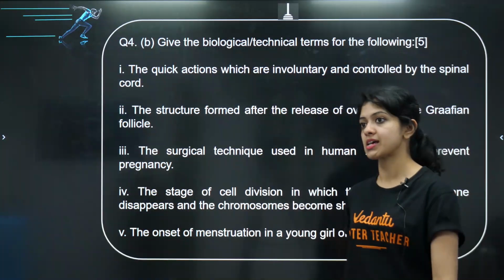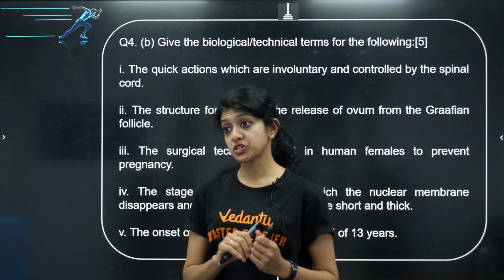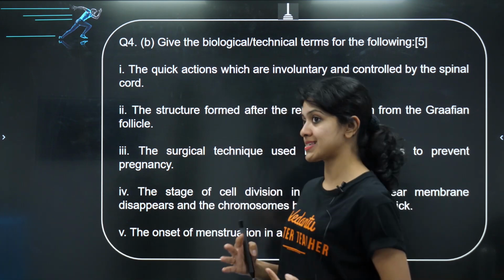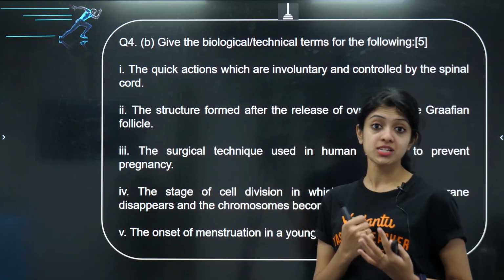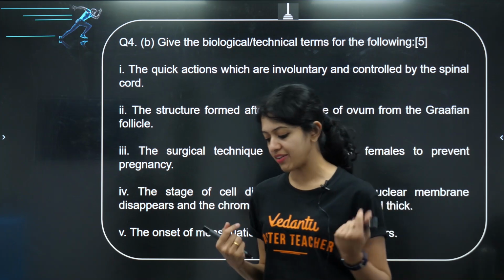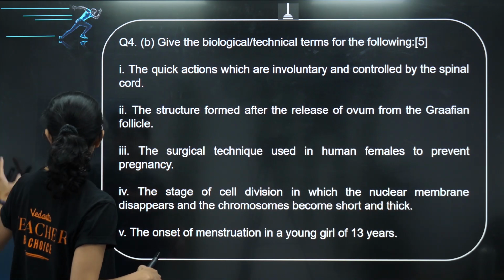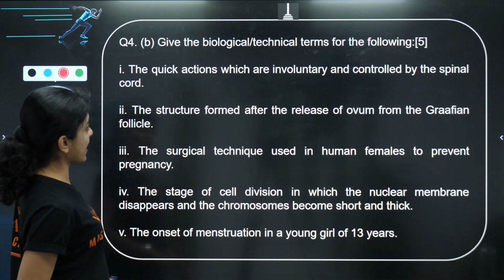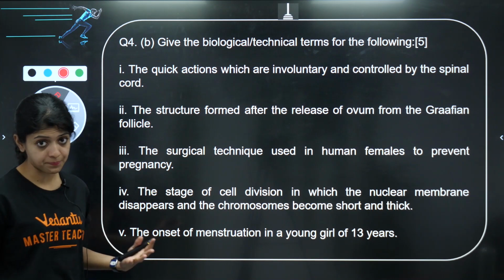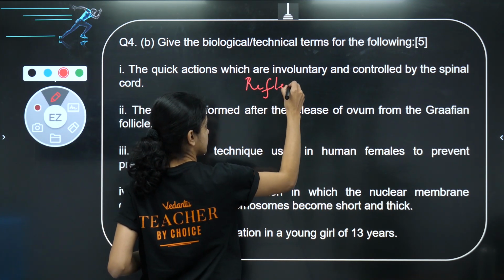Okay, no worries. Now, the last question for today, which is a set of 10 name the following. Not name the following exactly. It says biological or technical name for the following. 5 marks, 10 questions. Very, very quickly, who is going to give me the answer? Okay, let's see. The quick actions which are involuntary and controlled by the spinal cord. What are they? Yes, reflex actions.